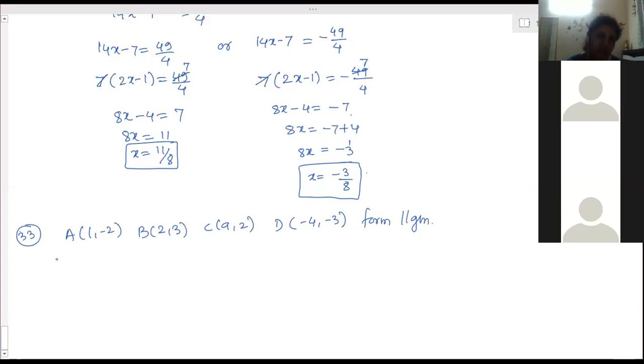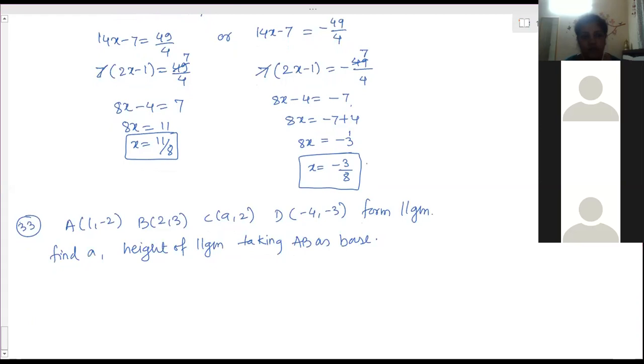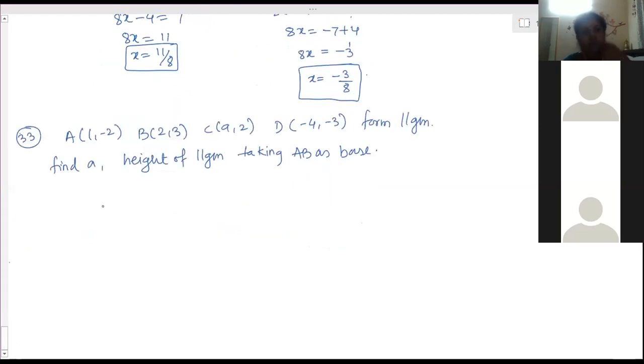Find the value of a and the height of the parallelogram taking AB as base. So here, what should be done? How can you find the value of a?